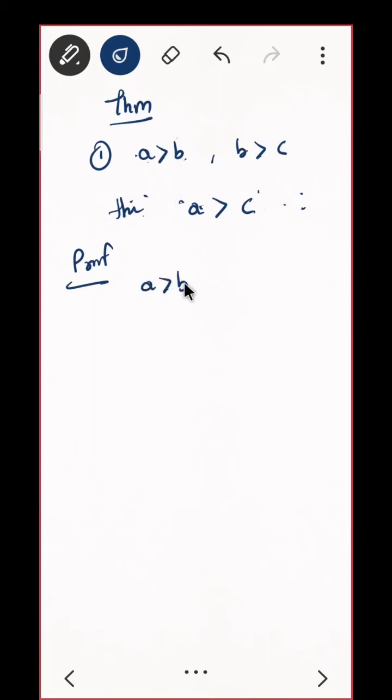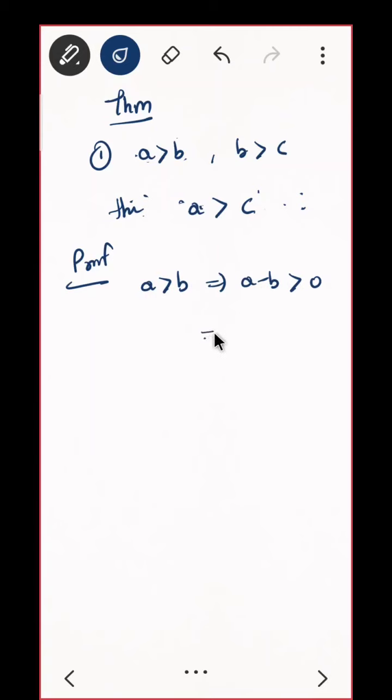That means if A is greater than B and B is greater than C, then to prove A is greater than C. Can you start the proof? Now you know what is the meaning of A is greater than B. A is greater than B means what? A minus B is greater than 0. Can I say that?